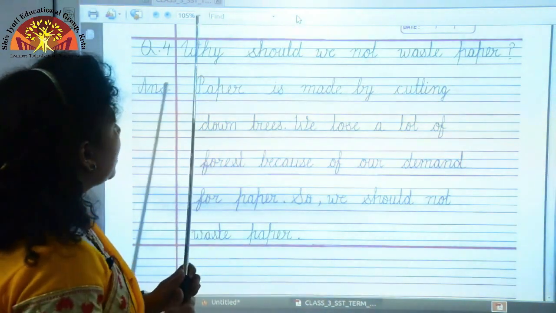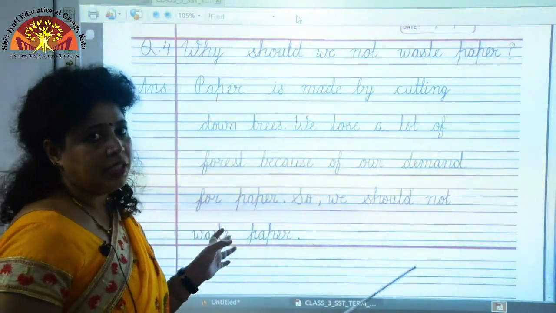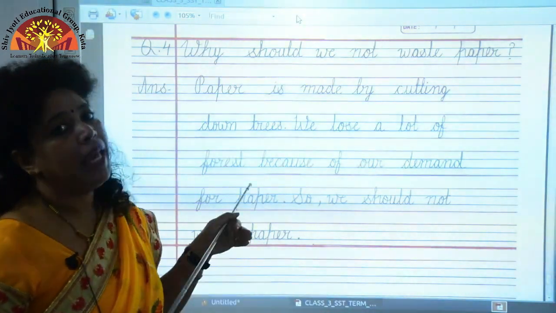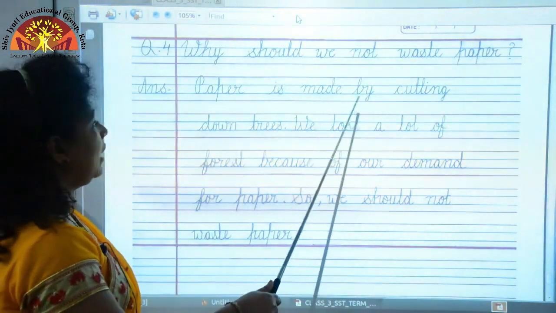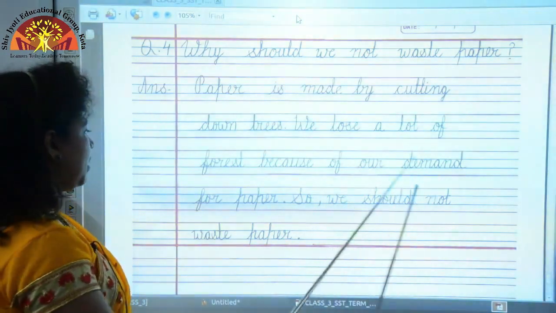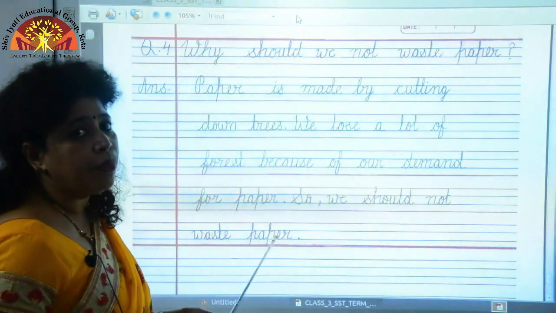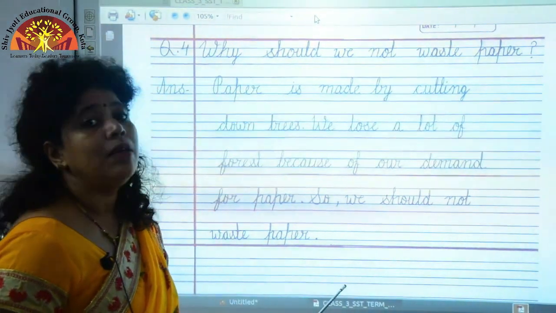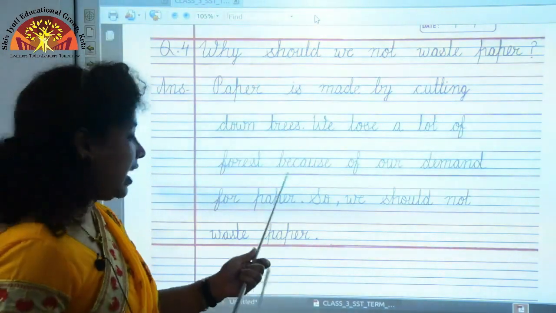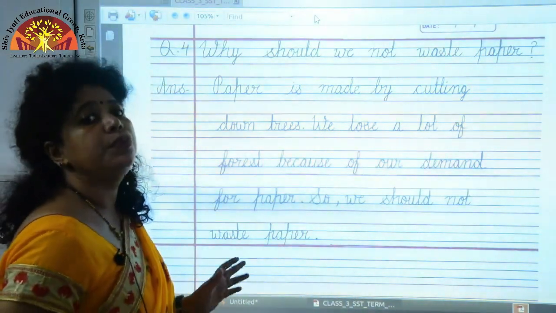Question 4. Why should we not waste paper? Okay, you learned previously that we use trees in the forest to make paper. Okay, so paper is made by cutting down trees. We lose a lot of forests because of our demand for paper. So we should not waste paper. Why is paper so important? Why should we not waste paper? Because paper is made by cutting down trees of the forest. So if we waste paper, we are actually wasting the trees in the forest. So we should use it very carefully.